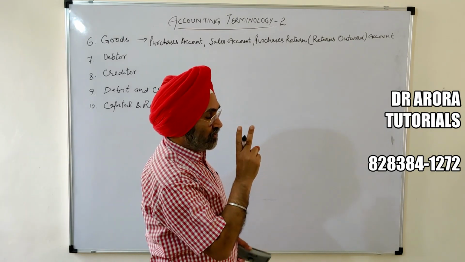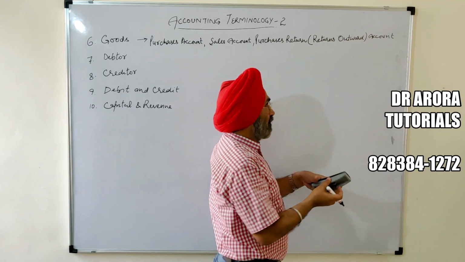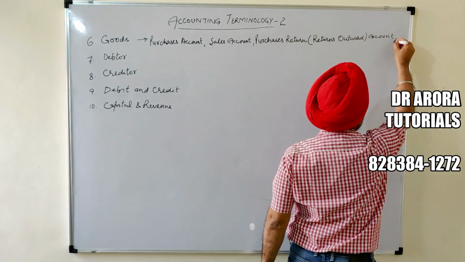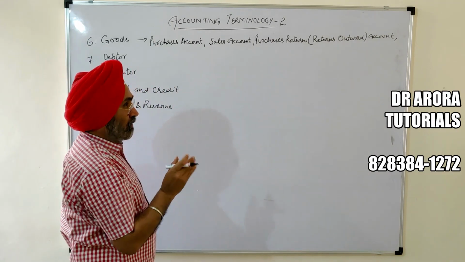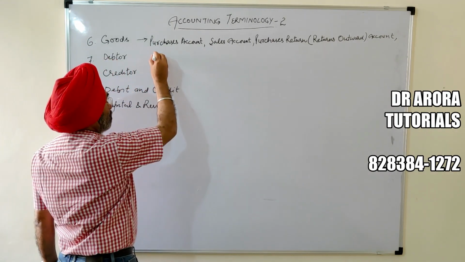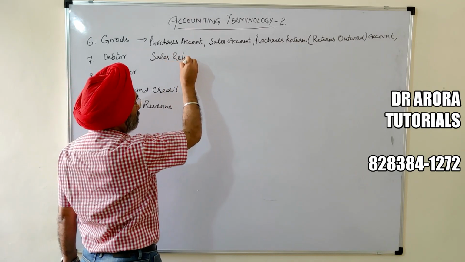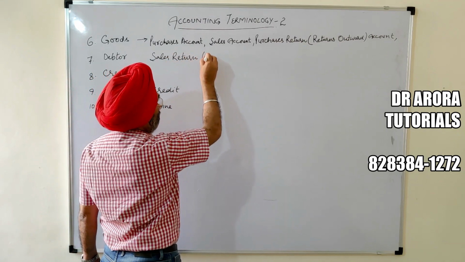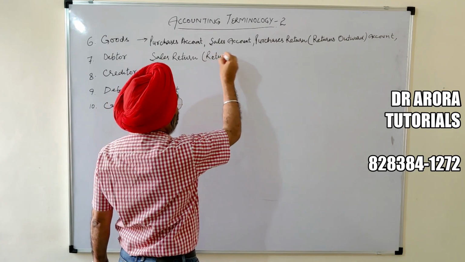Two names of the same account, purchases return account or returns outward account. So when we return the goods to somebody, purchases return account will be opened. Sales return, when a customer returns the goods to us, is also called returns inward account.